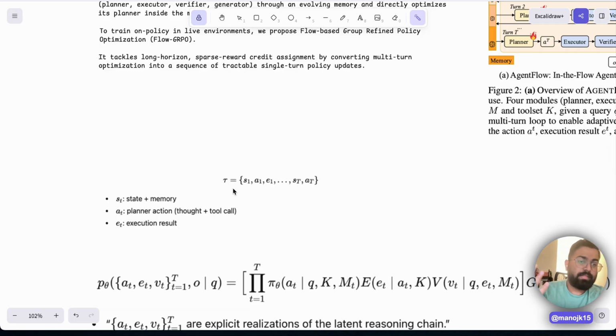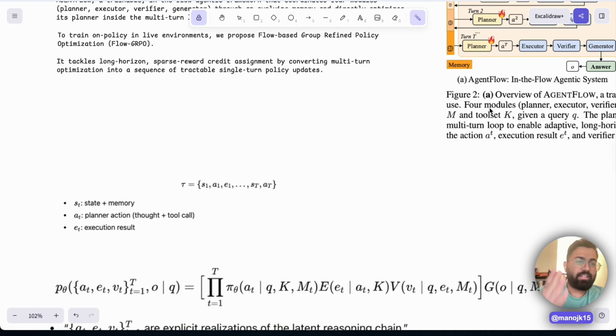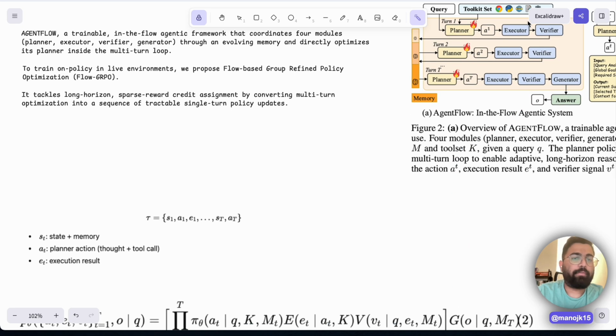So a trajectory is basically given by tau. Tau is a set of S1, which is state plus memory, A1, which is the planner's action plus tool call, and E1, the executor result, and S1 would be the first turn and S2 will be different turns basically. This is a trajectory, as I said. Your turn one would start from this state, and then it can go like this, and for reaching this result you can also take a different path like this and go back to this result. So for every turn you can have a state plus memory, an action and an executor result, and all the turns together become a trajectory.